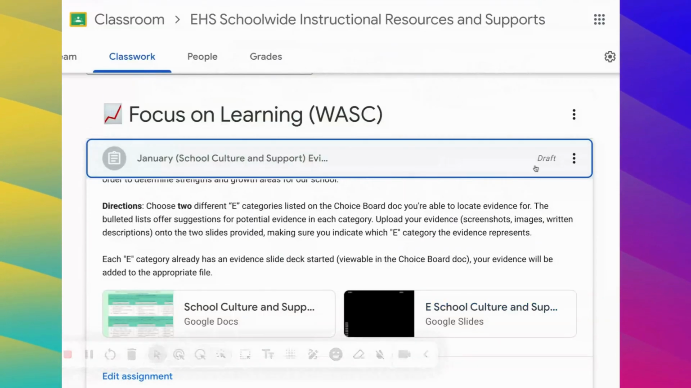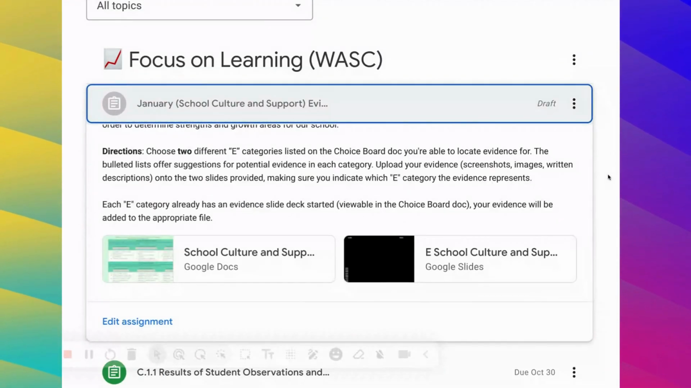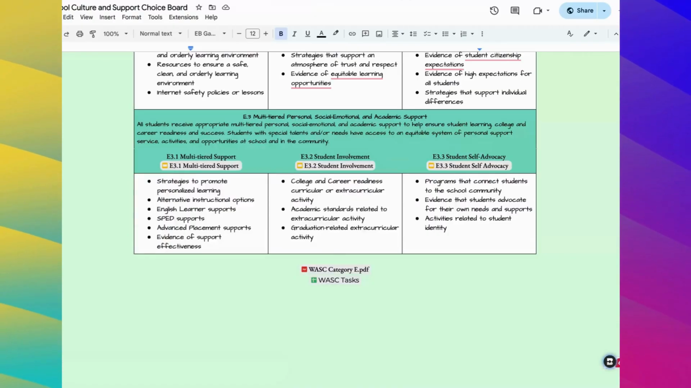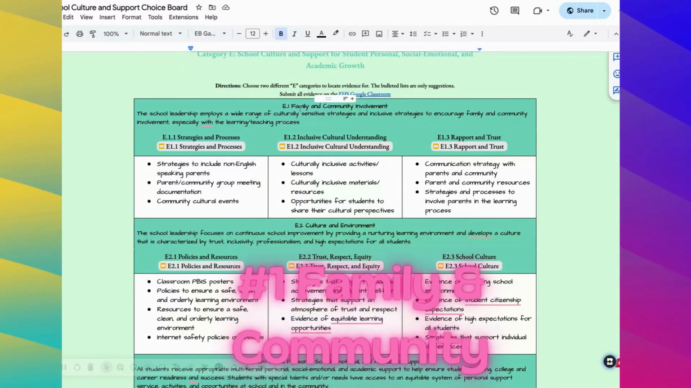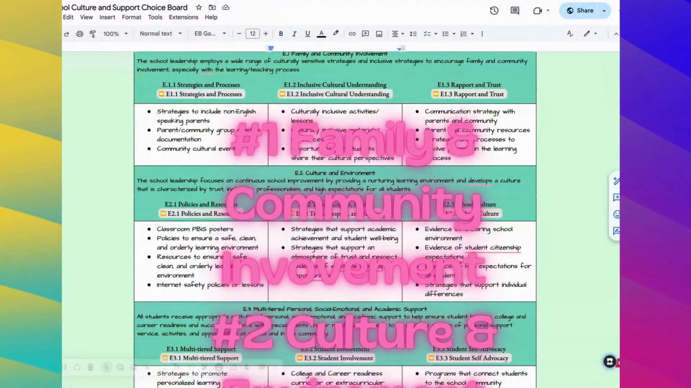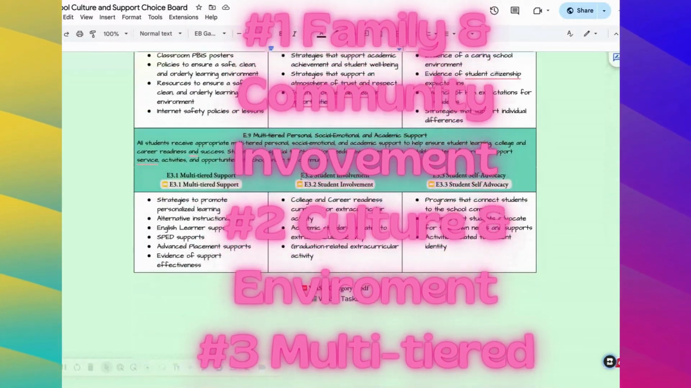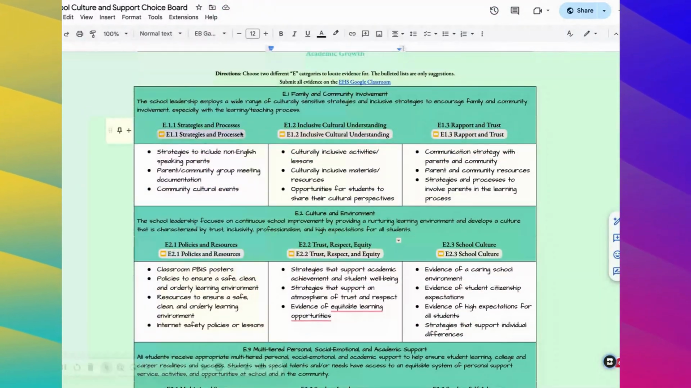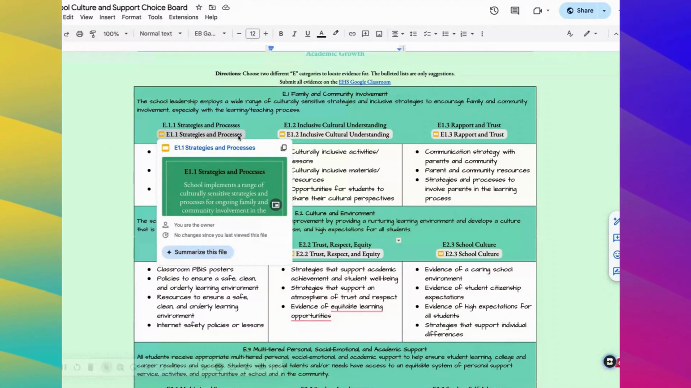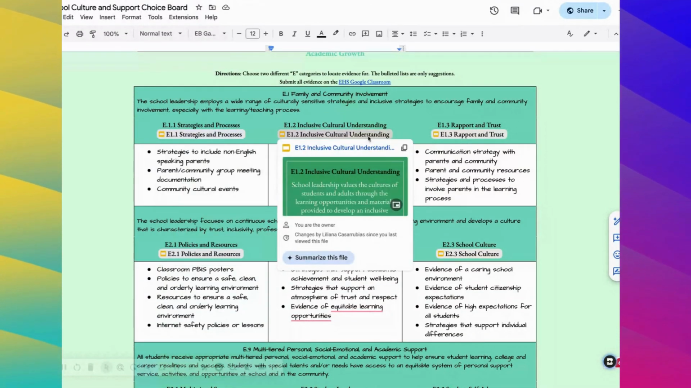You need to first, in our Google Classroom, open up the task board itself. There will be an assignment there. And I just want you to know that there are 3 main criteria for the category E, which is school culture and support. So the first criteria, family and community involvement. Second, trust, respect, equity. And then the third, student involvement. Each of these criteria have then 3 indicators. So there's an indicator for E1-1, strategies process. You get the idea, so on and so forth.